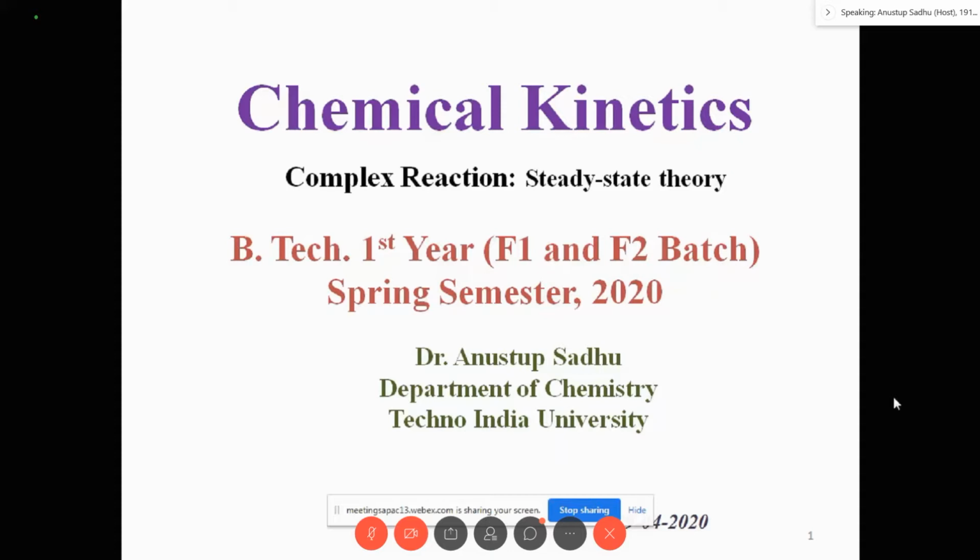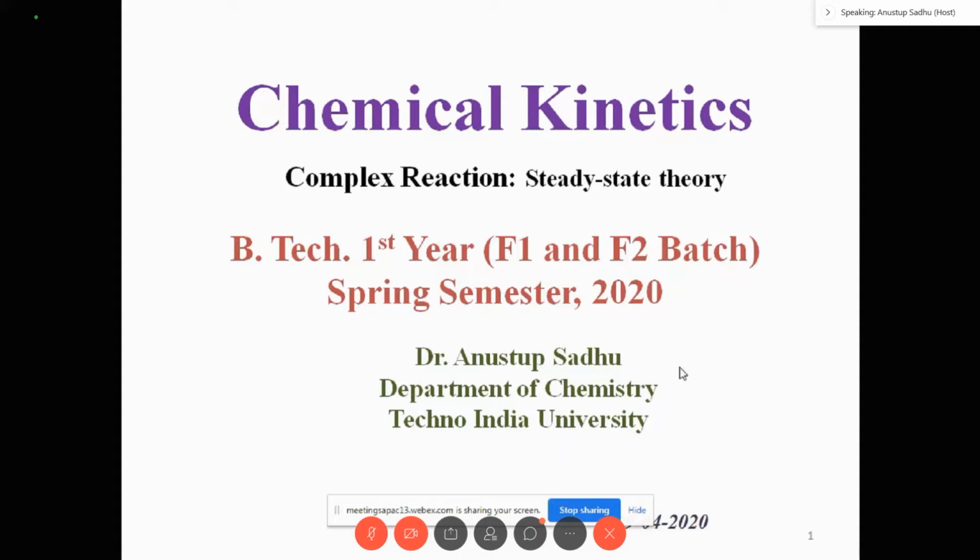So complex reactions are basically multi-step reactions. In this type of reaction, A converts to B, converts to C, converts to D, like that. Or from A we will get B, C, D. So multiple products, multi-step reaction. This type of reaction is called a complex reaction.